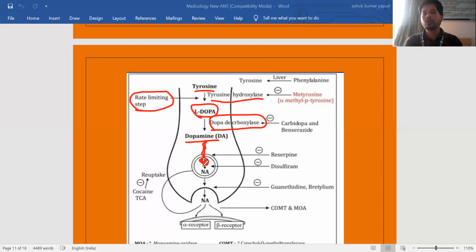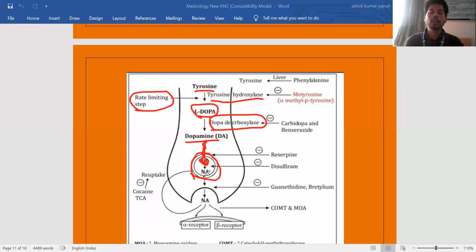You observe the above picture, you can get clarity. So the conversion of dopamine to noradrenaline takes place in the synaptic vesicles. Why? Because of the availability of dopamine beta hydroxylase in the synaptic vesicles. That's why the conversion of dopamine to noradrenaline takes place in the synaptic vesicles.